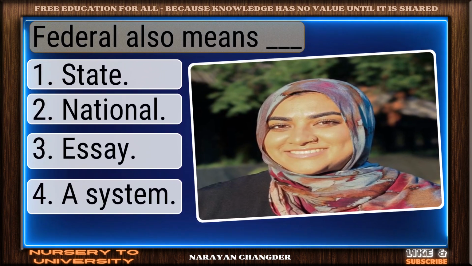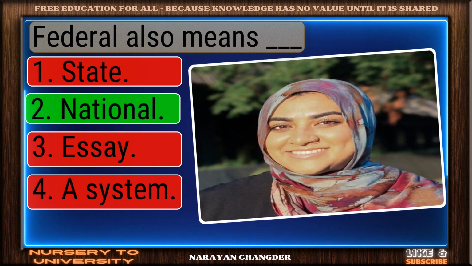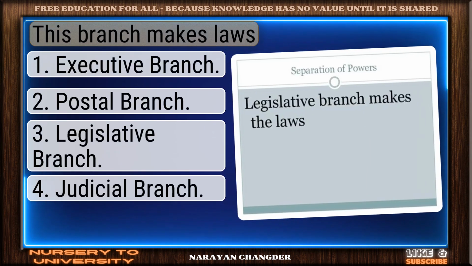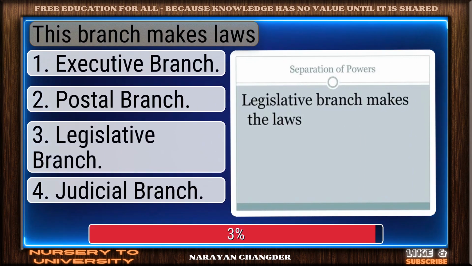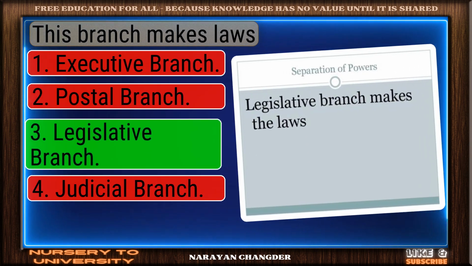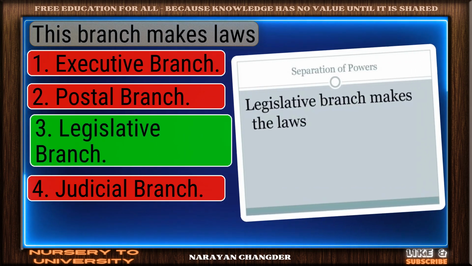Federal also means Dash. Nicely done. National is a solid answer. This branch makes laws. Excellent choice. Legislative branch is the right answer.